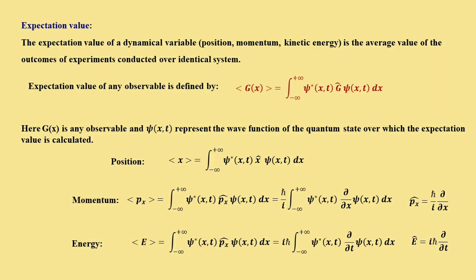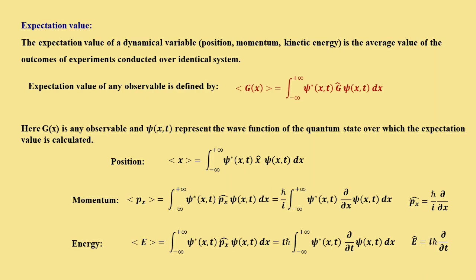Suppose you are going to obtain the expectation value of position. Then <x> is the integral from minus infinity to plus infinity of psi star x-operator psi (x,t) dx, and for position the operator is x. But for momentum, suppose it is a one dimensional motion, then <px> is the integral from minus infinity to plus infinity of psi star p-x-hat psi dx.